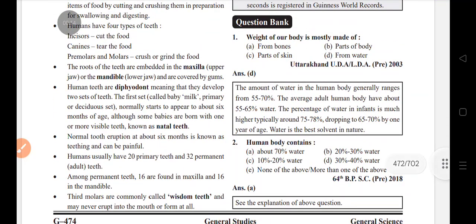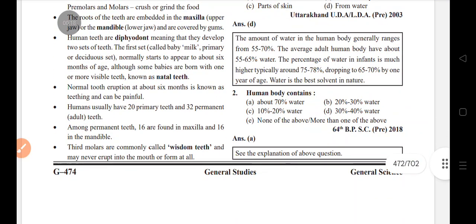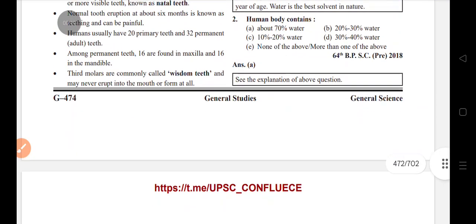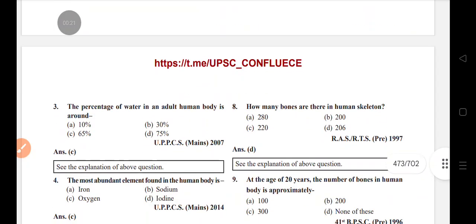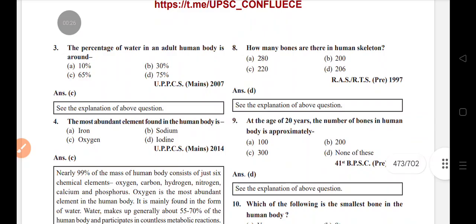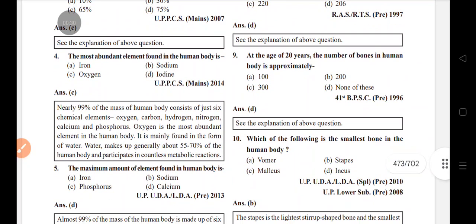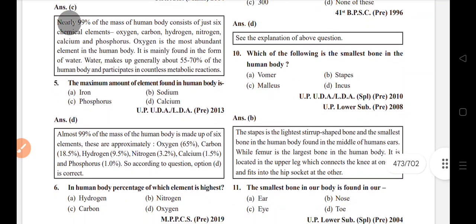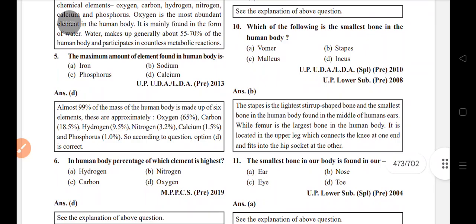Weight of our body is mostly made up from water. Human body contains about 70% of water. Percentage of water in adult human body around 65%. Most abundant element found in the human body is oxygen. Maximum amount of element found in human body is calcium. In human body, percentage of which element is highest?